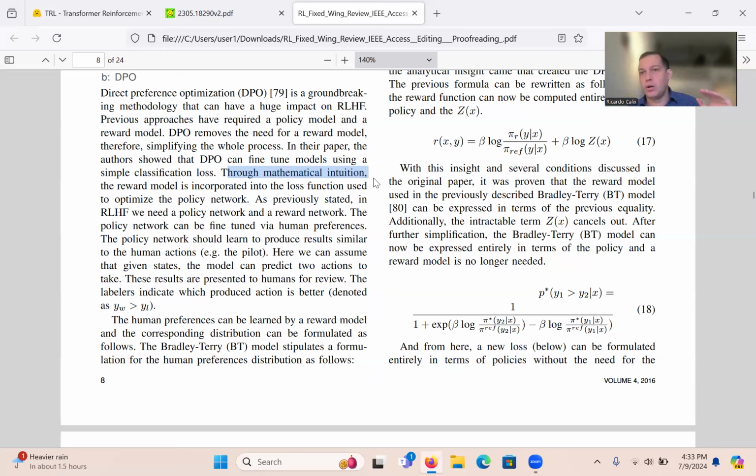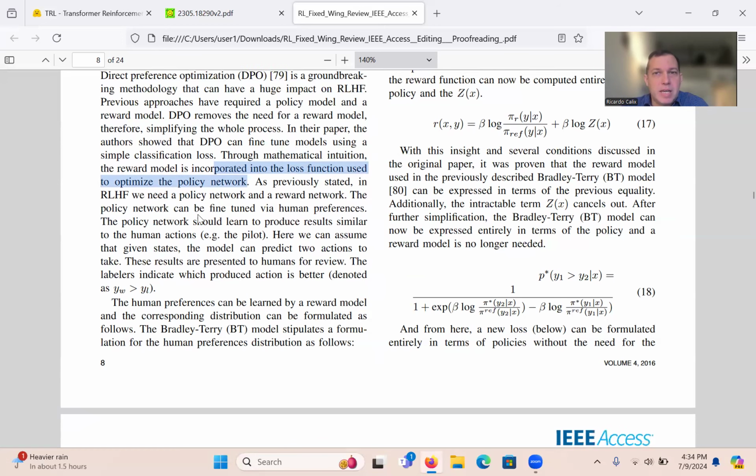So you no longer needed a reward in there, and all you needed was the policy, which is the GPT. And so that effectively says this loss function just needs to optimize something related to one neural network and not the other, the GPT. So basically, through mathematical intuition, the reward model is incorporated into the loss function used to optimize the policy network.